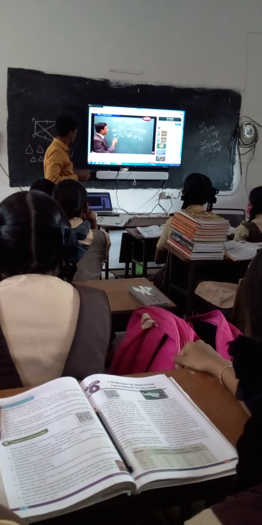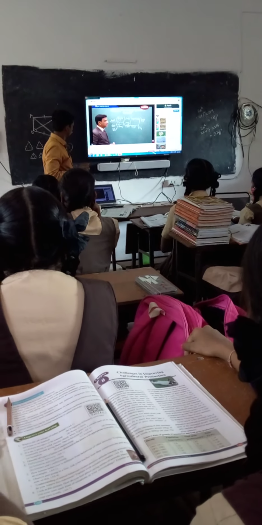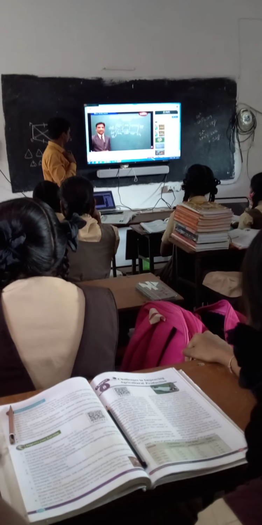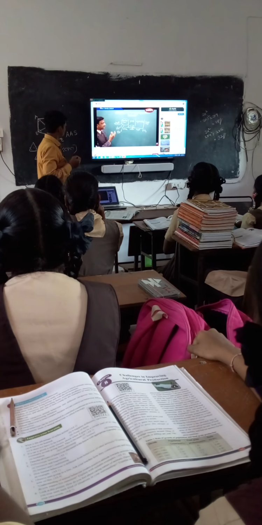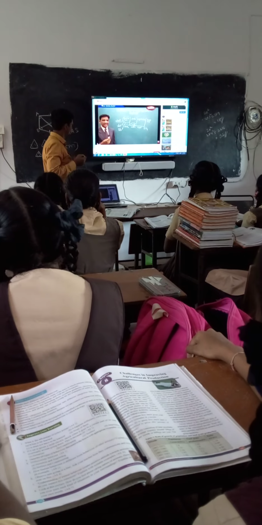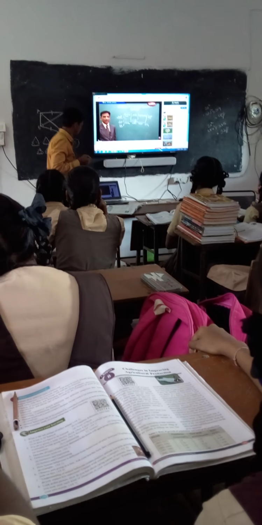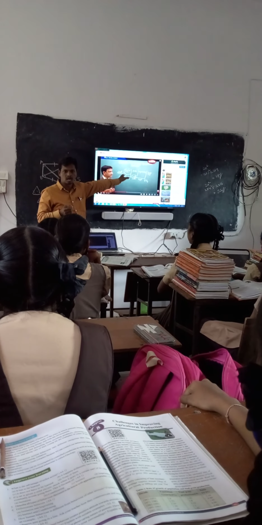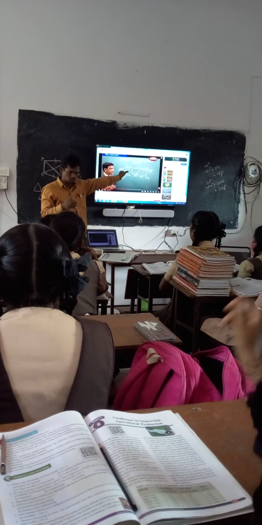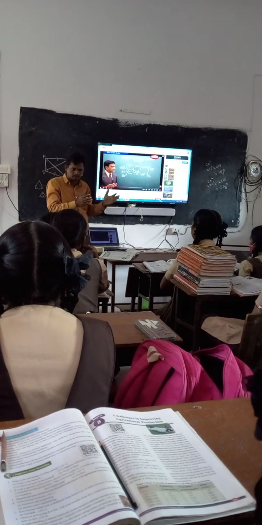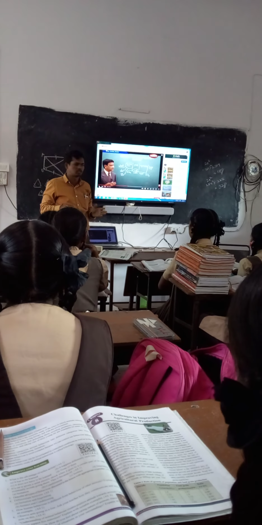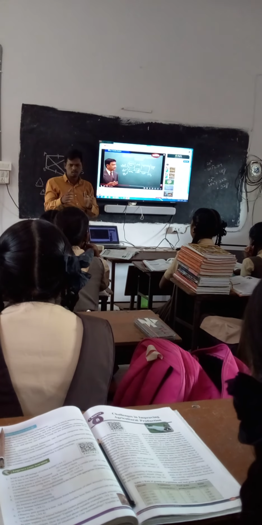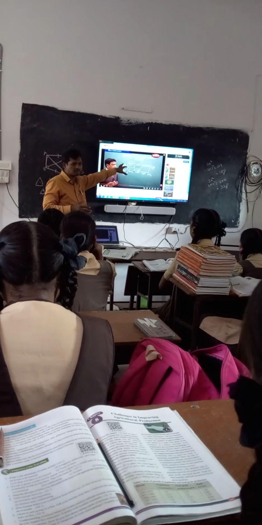So in this case, we are going to talk about the challenges to increase food production. These are the food materials which are called edible. There is a difference between edible and staple. Staple means we are completely dependent on that food material. The remaining are edible, along with which we also take other types of food materials.